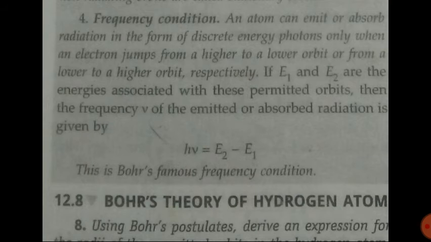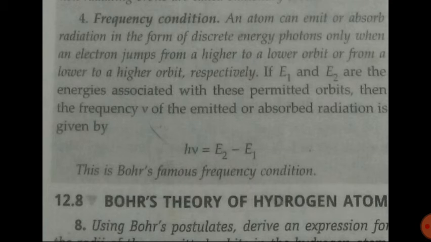Fourth, frequency condition. An atom can emit or absorb radiation in the form of discrete energy photons only when an electron jumps from a higher to a lower orbit, or from a lower to a higher orbit. Suppose an electron is revolving around the nucleus, and in that atom there are two permissible energy levels, E1 and E2.